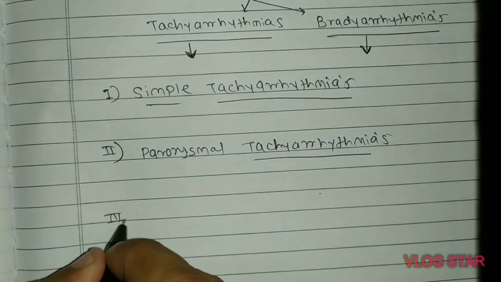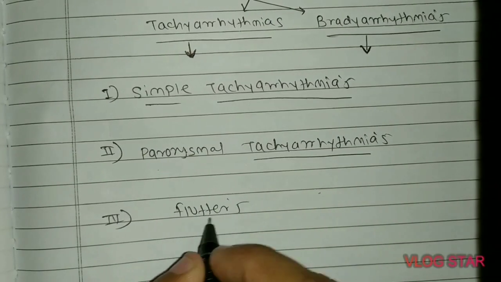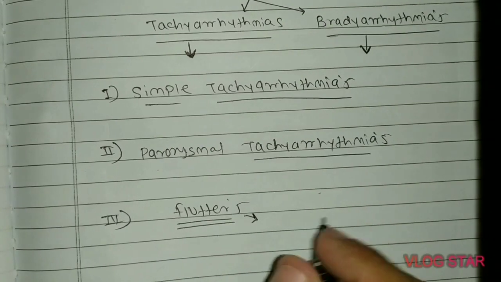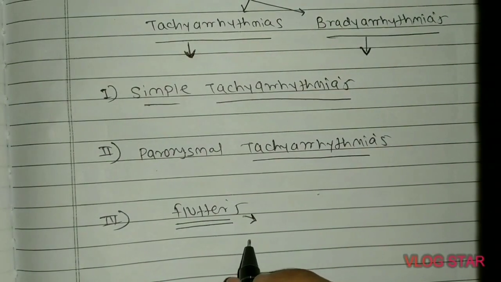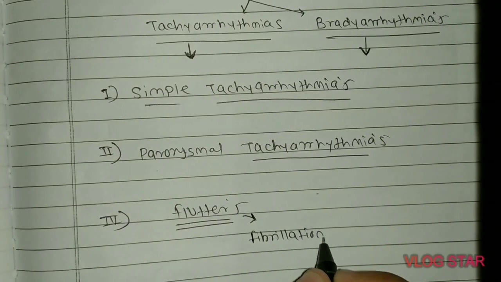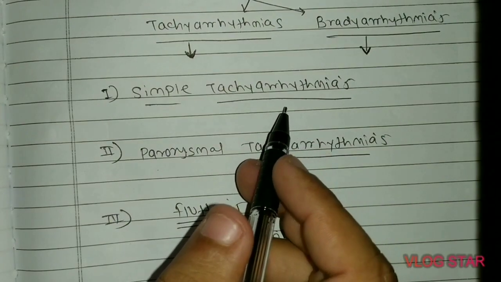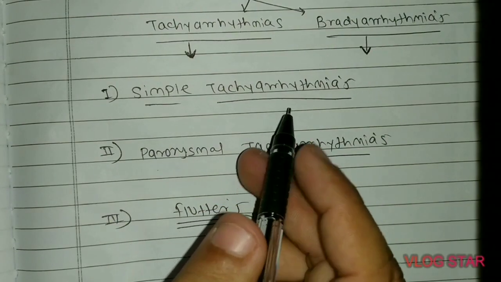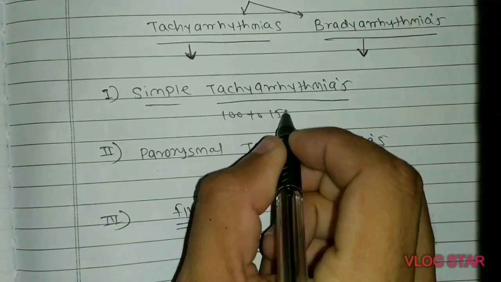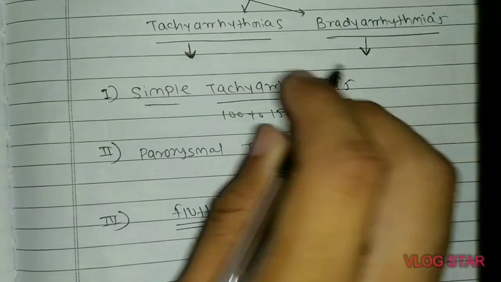And third is flutters. Flutters further develop into the severe form, that is fibrillations. In the simple tachyarrhythmias, the heart rate is between 100 and 150 beats per minute.